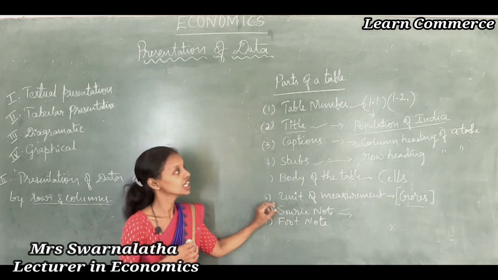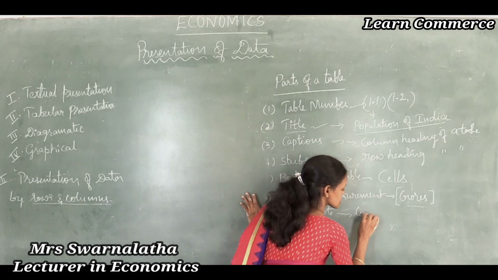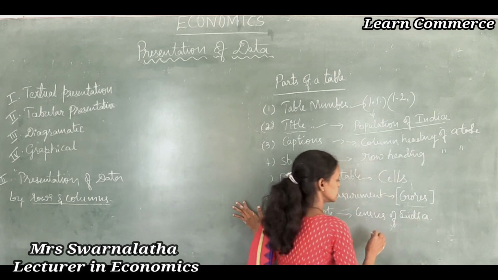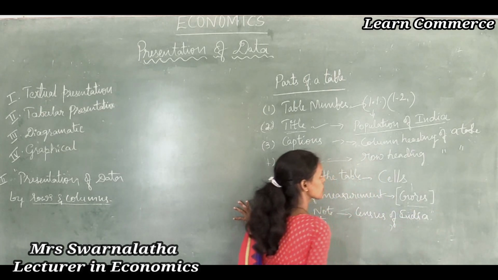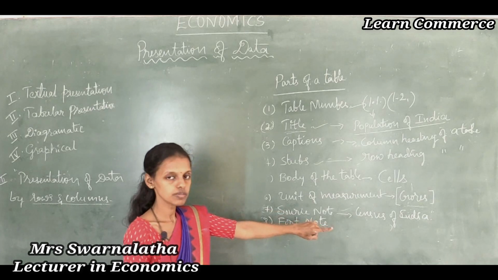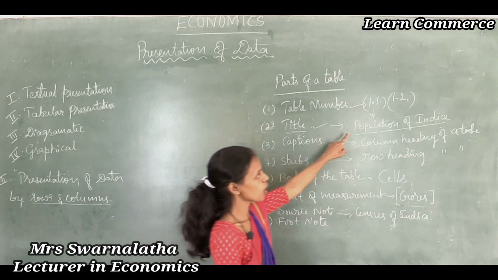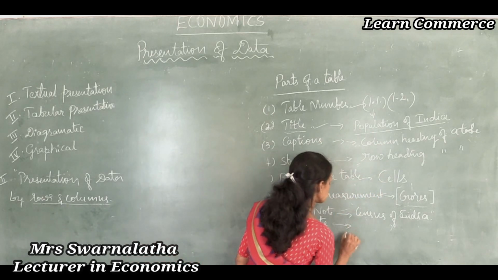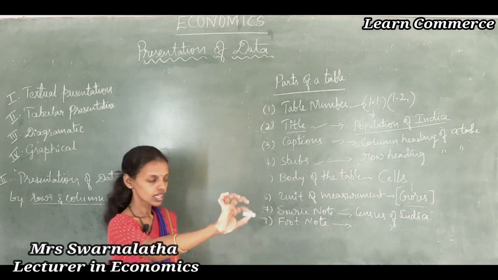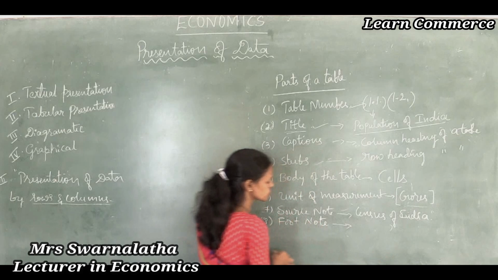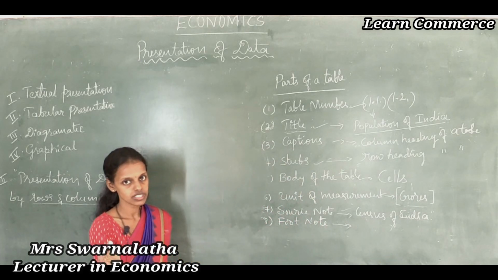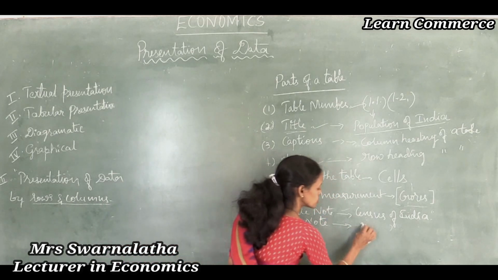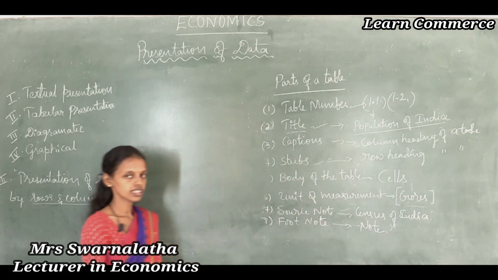From where did you take the information? Here I will give the information, Census of India. Why am I giving the Census of India? Because I have collected information on the basis of Census of India. Population of India I am going to study through the Census of India. So footnote, at last there are some rows remaining for the footnote. This footnote is also just a note. So footnote also gives us a clear idea, it is a note regarding the study.